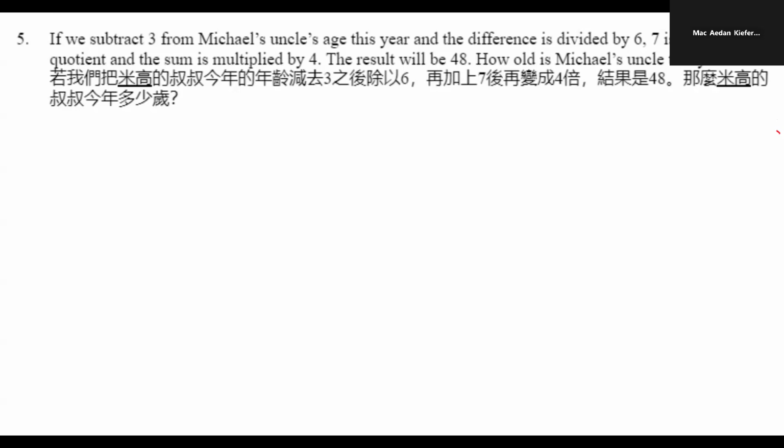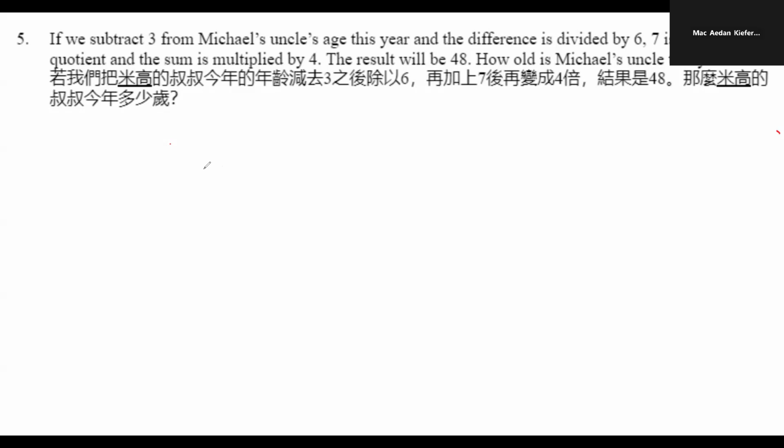Okay, go ahead. So it states that if we subtract 3 from Michael's uncle's age this year and the difference is divided by 6, then 7 is added to the quotient, then multiplied by 4, it equals 48. So what I did is work backwards.